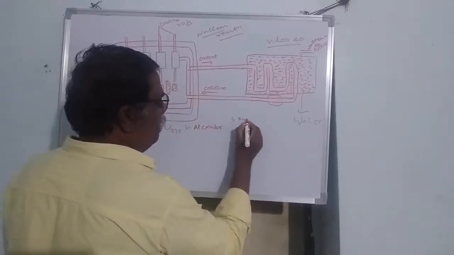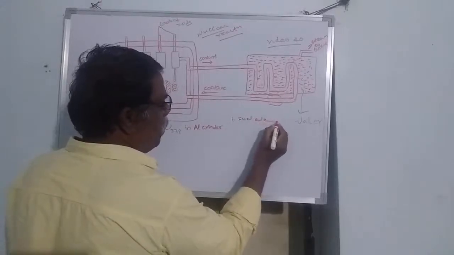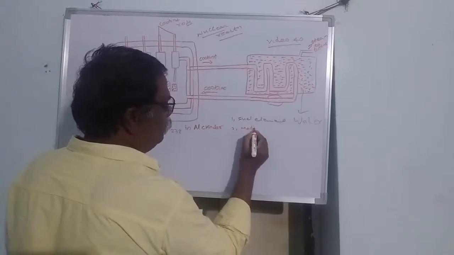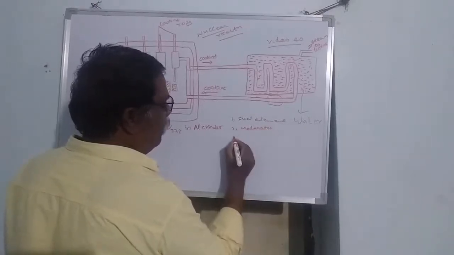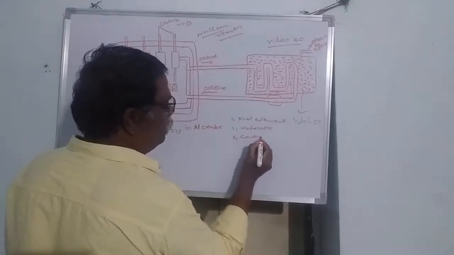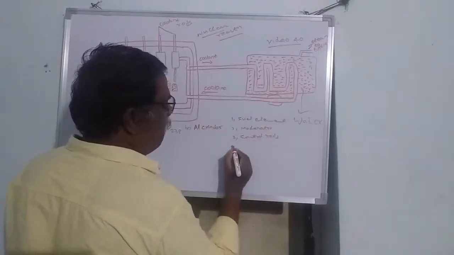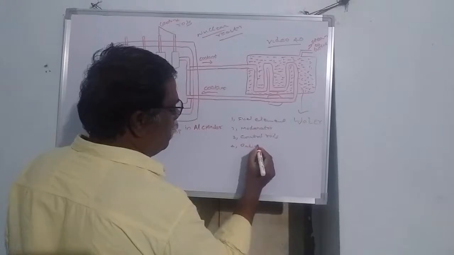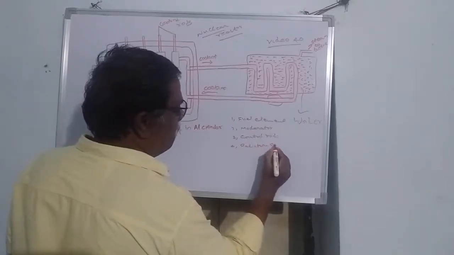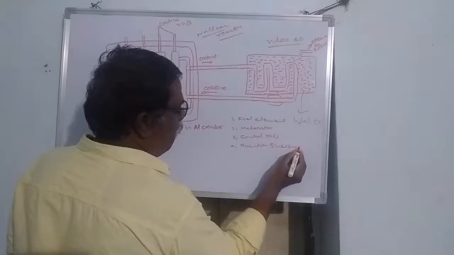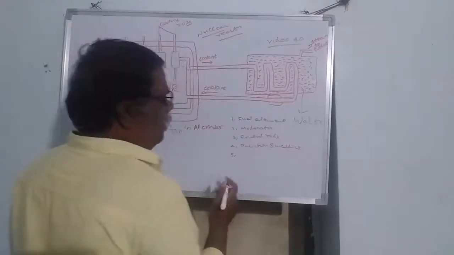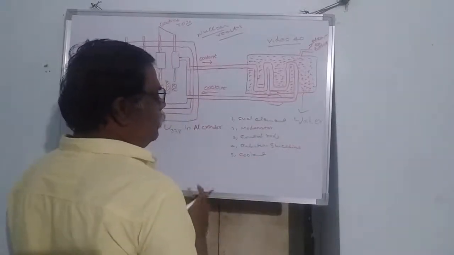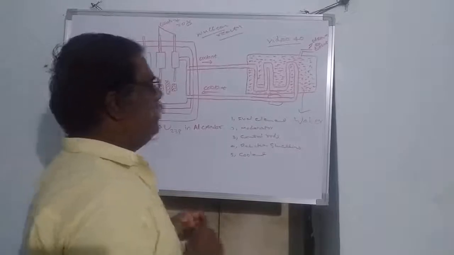One is the fuel elements. Second one is the moderator. Third one is the control rods. Fourth one, the protection, radiation shielding. Fifth one, coolant. So these are the main parts in the nuclear reactor.